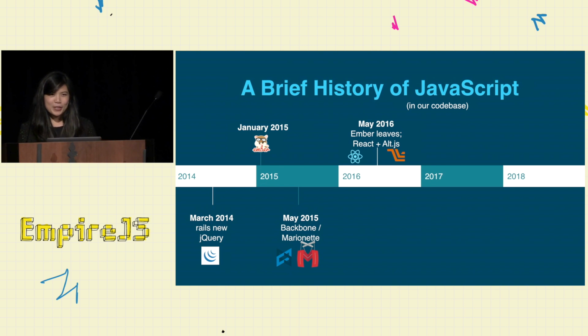As I mentioned, Alt.js hasn't been updated recently, so when that no longer met our needs, we decided to add Redux, and that was about a year ago. So that brings us to today, where everything is just fine.